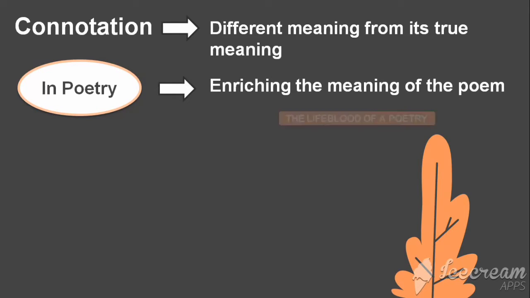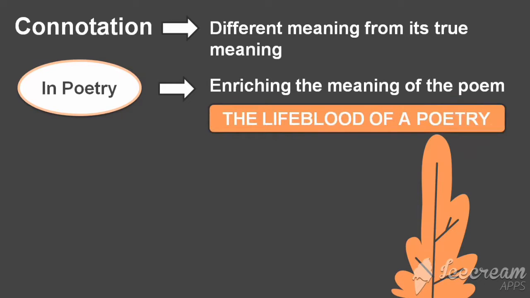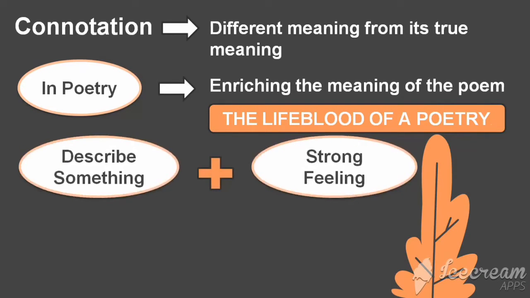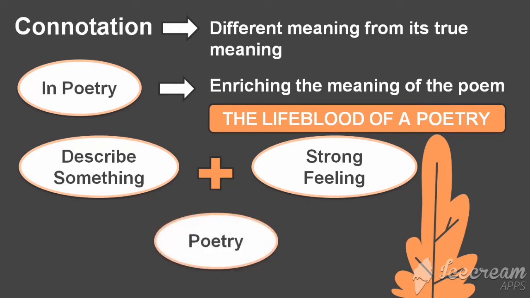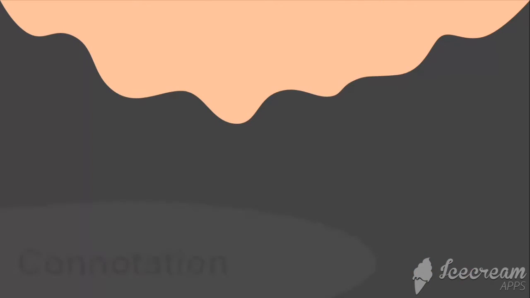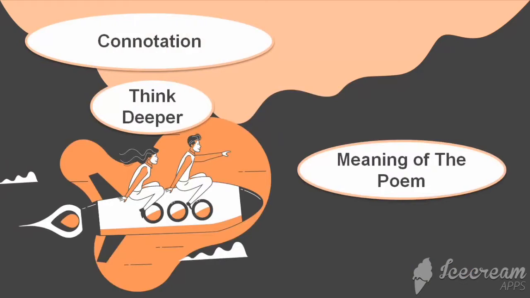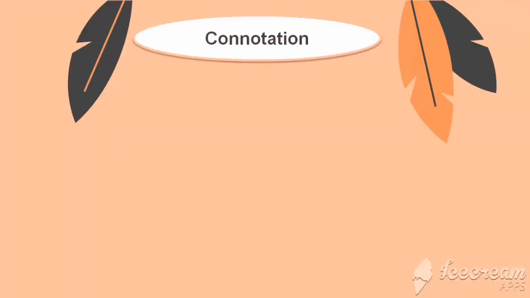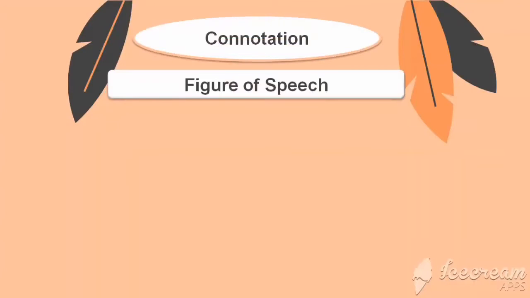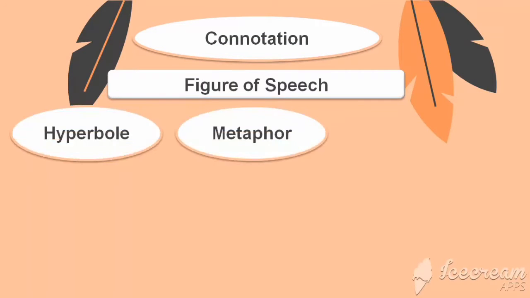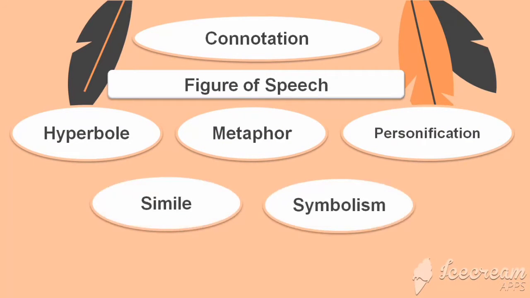This makes connotation often referred to as the lifeblood of poetry. They are able to describe something and create strong feelings that are poured into poetry. Besides, connotation makes poetry readers have to think deeper to find the meaning contained in the poem. Connotations can also be created using various figures of speech, such as personification, metaphor, simile, symbolism, hyperbole, etc.